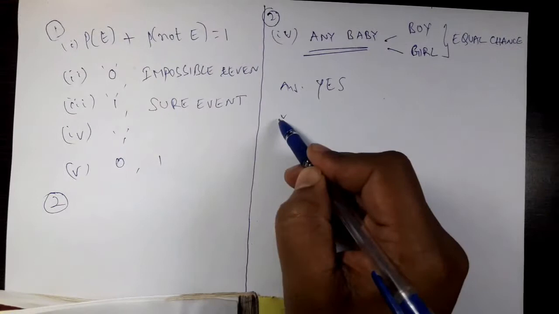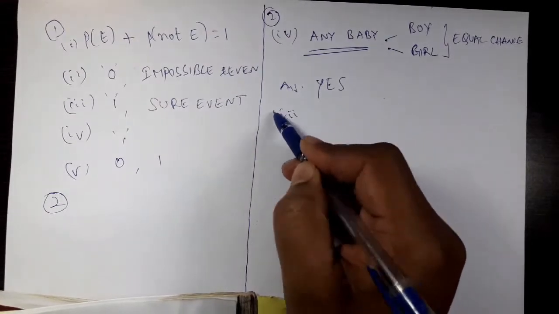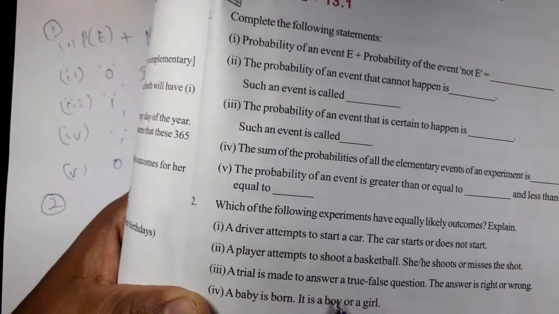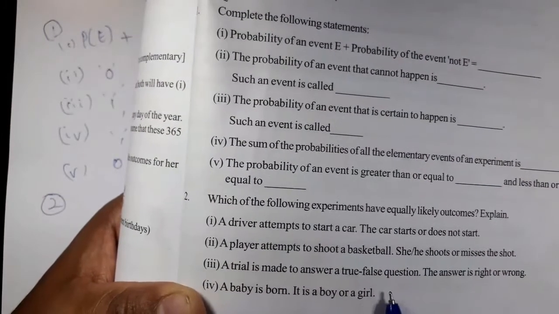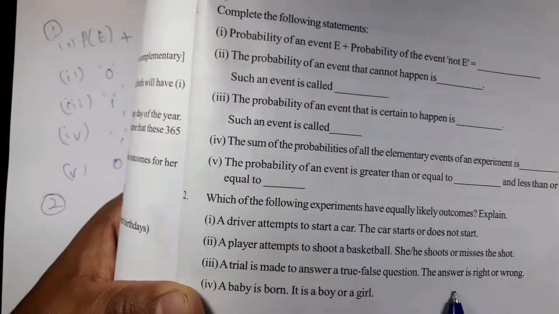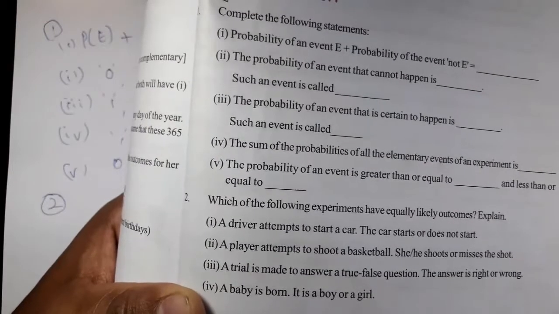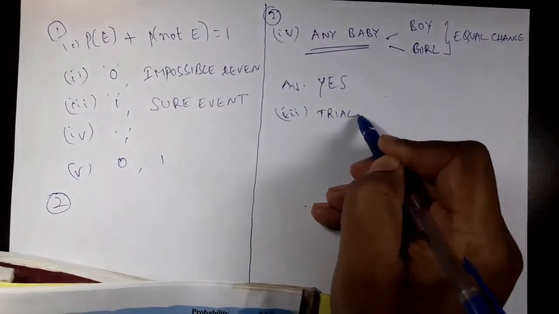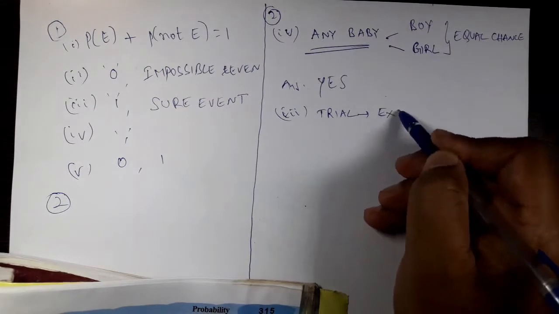Now coming to the third part of the question. I am coming from the back now, from the last one. Coming to the third one. A trial is made to answer a true false question. The answer is right or wrong. Yes, trial. What is trial? Trial means experiment.